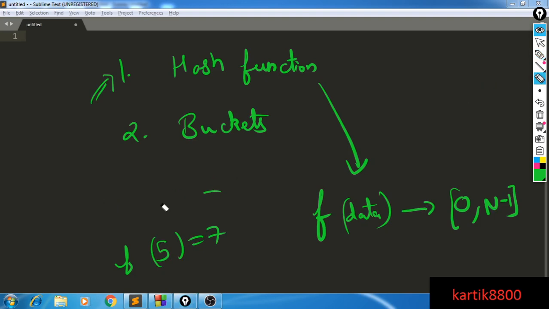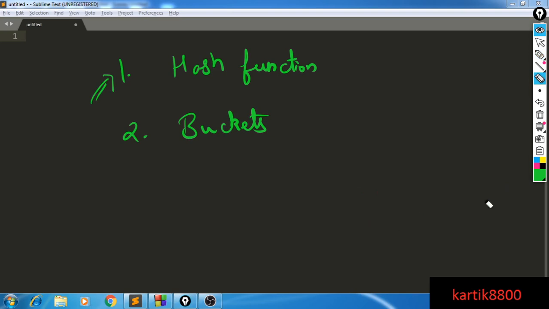Let's see how this thing can help us. And the important property here for hash function will be that if you try to evaluate a hash of some data item, and in the future you try to evaluate hash of that same data item again, then you will get the same values both the times. The values will not change over time. For the same data item, hash function will produce the same result. Now let's see what we can do.